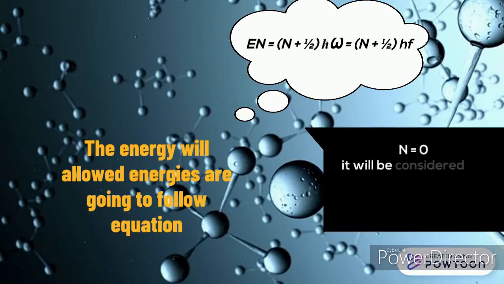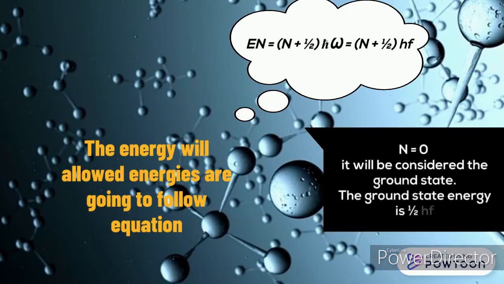When n is equal to 0, it is considered the ground state. Therefore, the ground state energy is half h f. This means that the molecule is going to sit there and vibrate even when it is at the ground state. It is often called the zero point energy, and there is a lot of discussion about it.